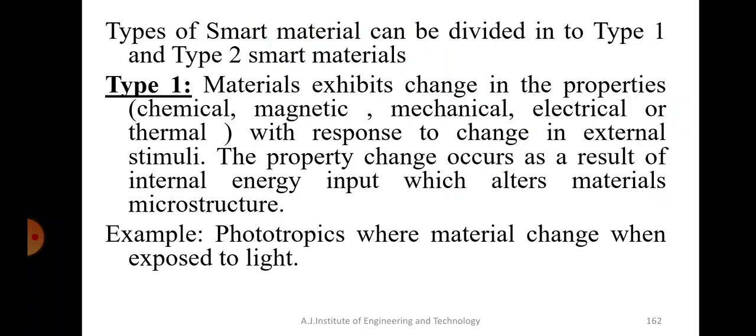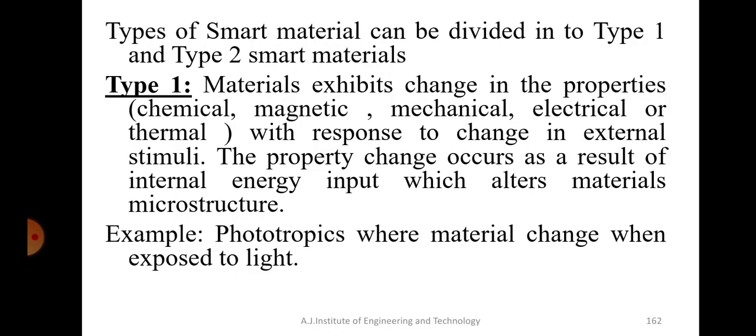Types of smart materials can be divided into type 1 and type 2 smart materials. What does type 1 smart material mean? These materials exhibit change in their properties, such as chemical, magnetic, mechanical, electrical or thermal, in response to change in external stimuli. The property change occurs as a result of internal energy input which alters the material's microstructure. This is one difference between type 1 and type 2.